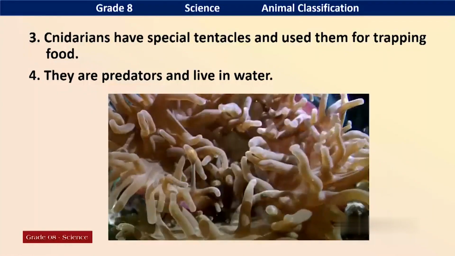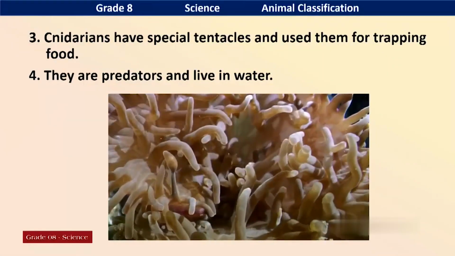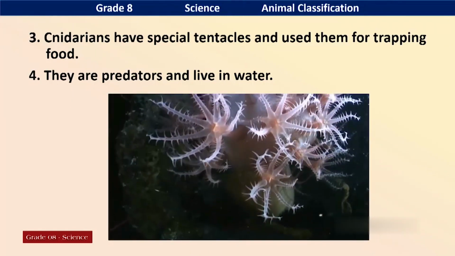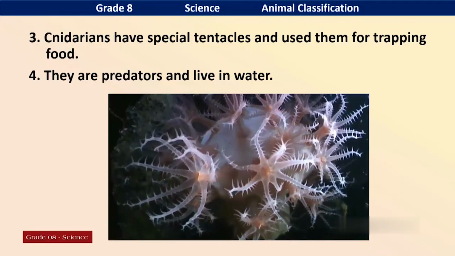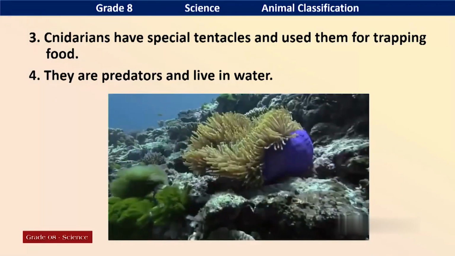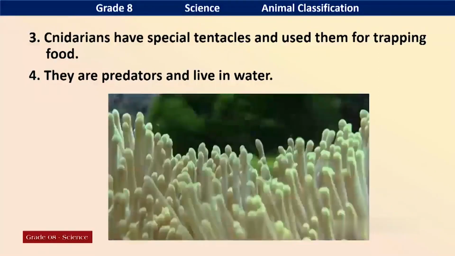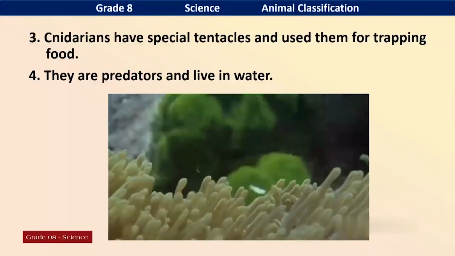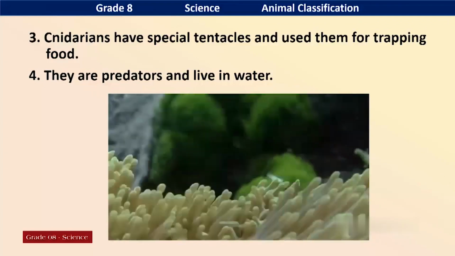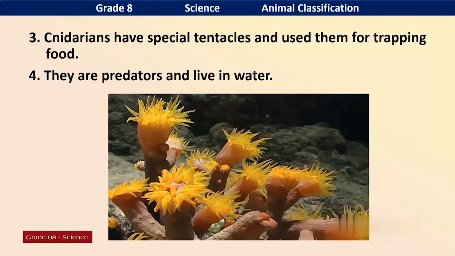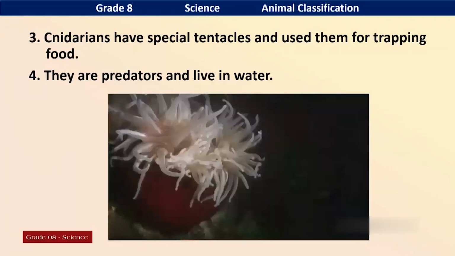Yes, you can see sea anemone, and there are a lot of tentacles in the sea anemone. This is another type of sea anemone, and see how they are moving here and there. They can't locomote. They are fixed to a surface. All these hydra and sea anemones are in the marine environment.